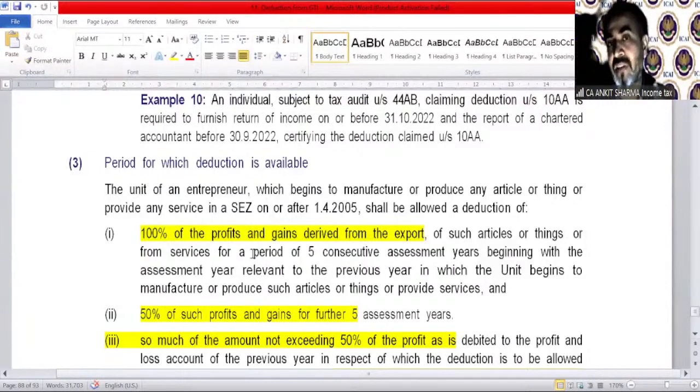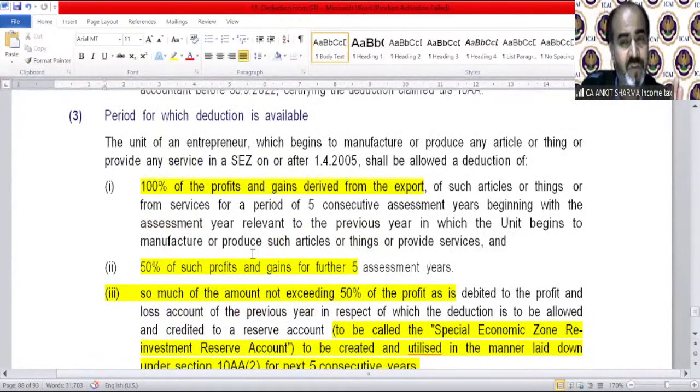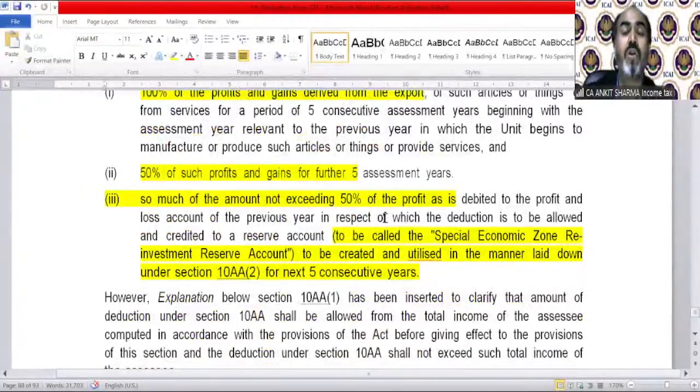So for the first 5 years, you can get 100% deduction. For the next 5 years, you will get 50% deduction. But for the last 5 years, from the 11th to the 15th year, deduction will be available, but you need to fulfill some more conditions. So first is 100% of profit and gains derived from the export of such articles or things or from services for a period of 5 consecutive assessment years, beginning with the assessment year relevant to the previous year in which the unit begins to manufacture or produce. For 50% of such profit and gains, for a further 5 assessment years, you will get the deduction, so much of the amount not exceeding 50%.